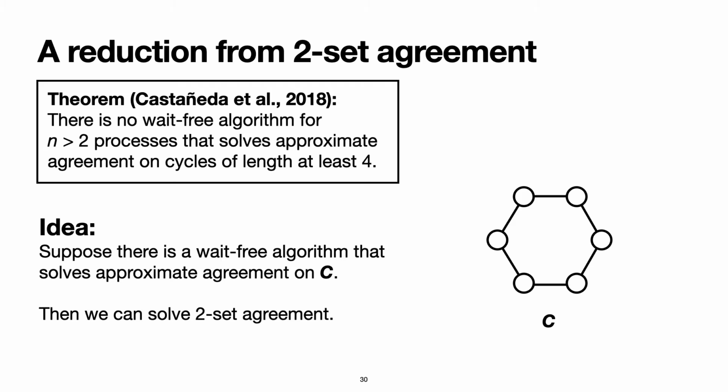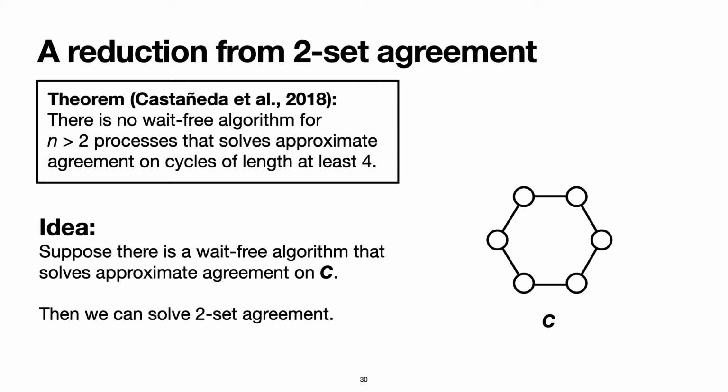Using the hardness of two-set agreement, there is a simple proof of the impossibility of weight-free approximate agreement on cycles of length at least 4. The proof I'm going to present now essentially follows the reduction given by Castaneda and others with minor modifications. The idea is to show that if there is a weight-free algorithm that solves approximate agreement on a cycle C, then we can solve two-set agreement in a weight-free manner. However, as we just discussed, this cannot be done if there are at least 3 processes in the system. For the sake of contradiction, let us assume that such an algorithm exists.